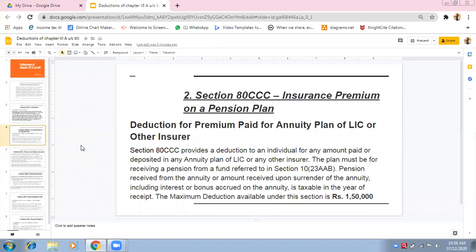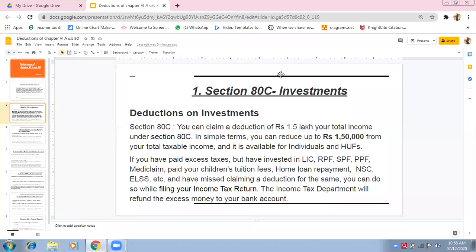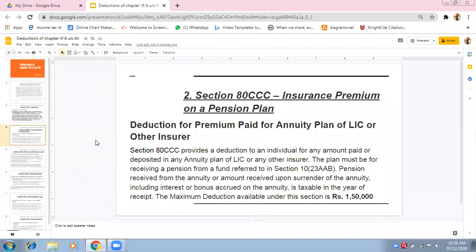Let's see the next one, Section 80CCC. It is also related to your investment. Of course, it is a type of investment. Therefore, it is CCC. It is related to C. C means investment. Now 3 times C means this also is related to investment.